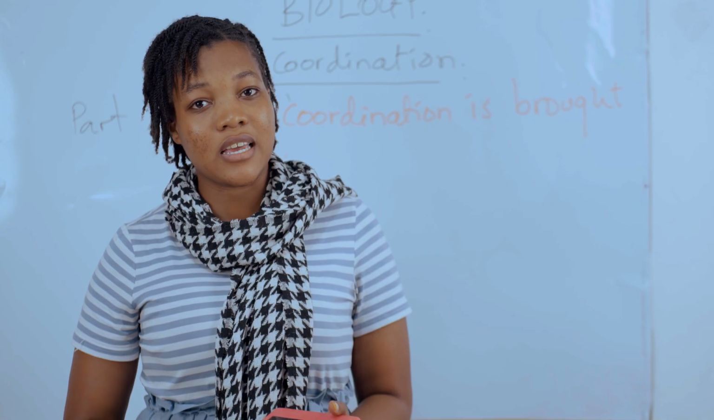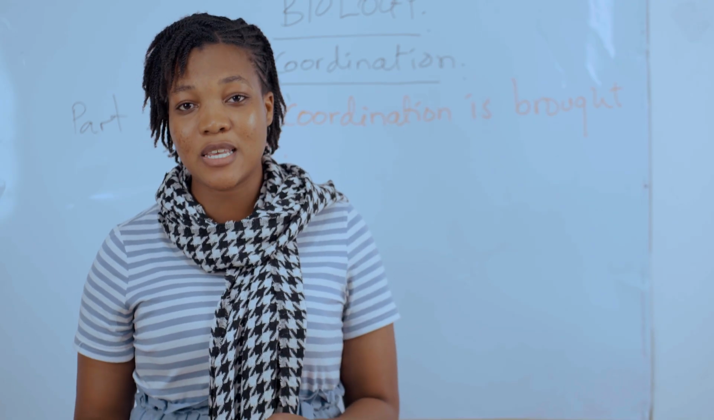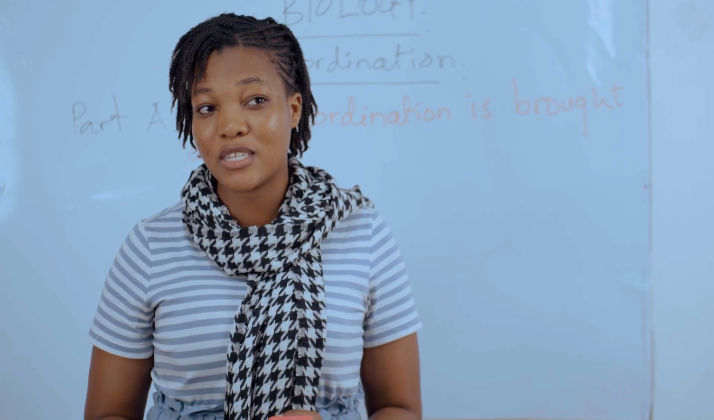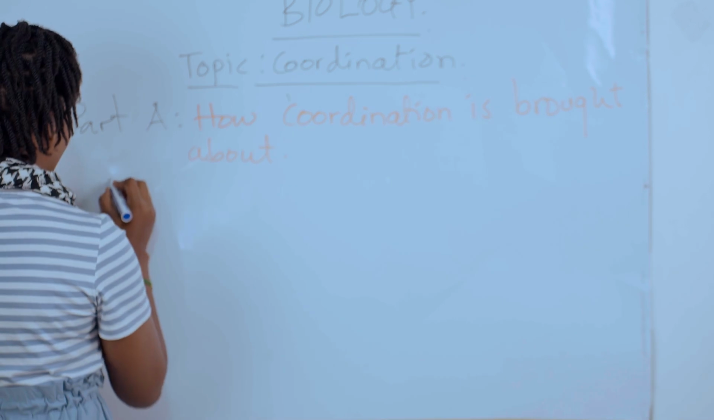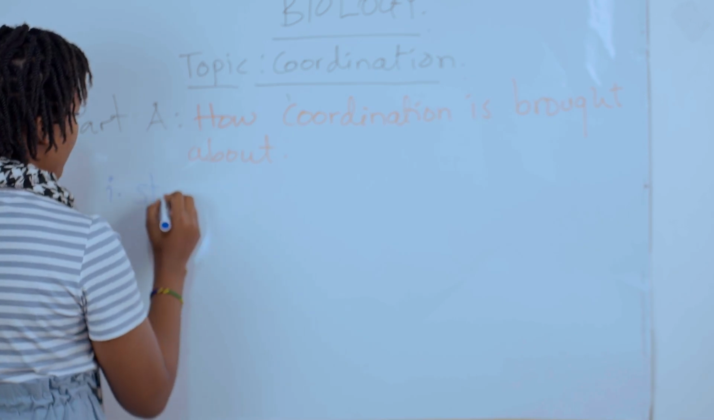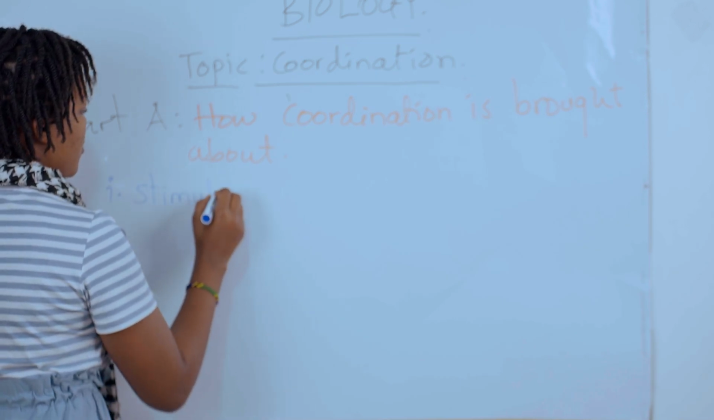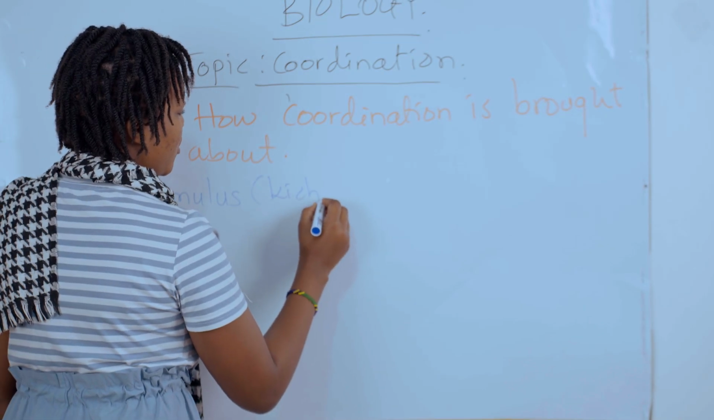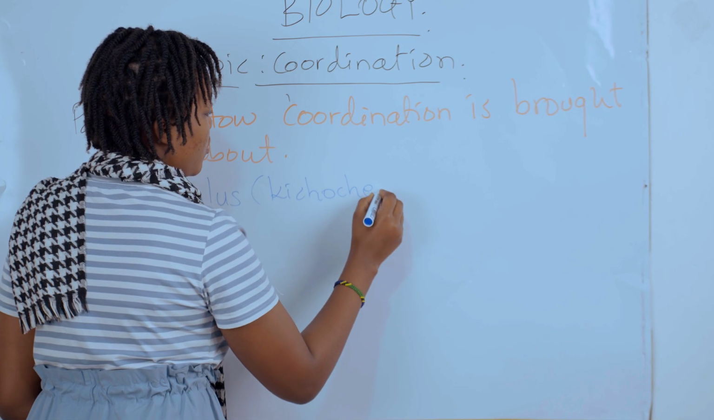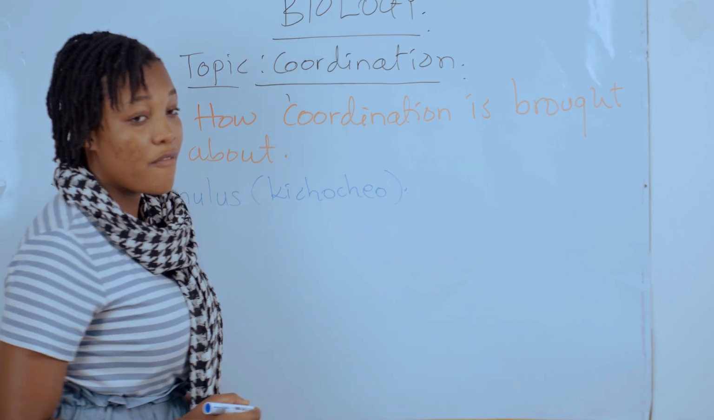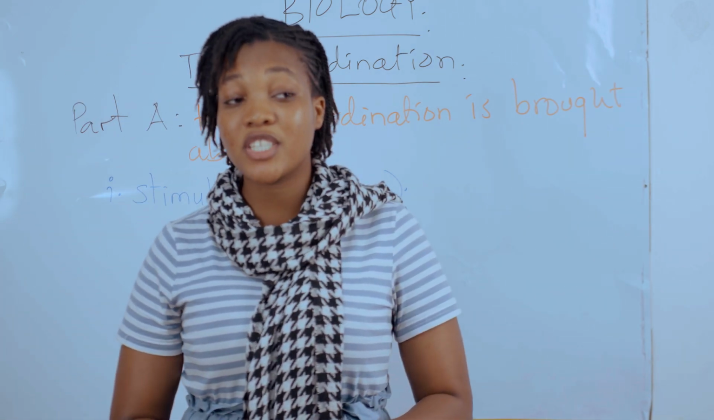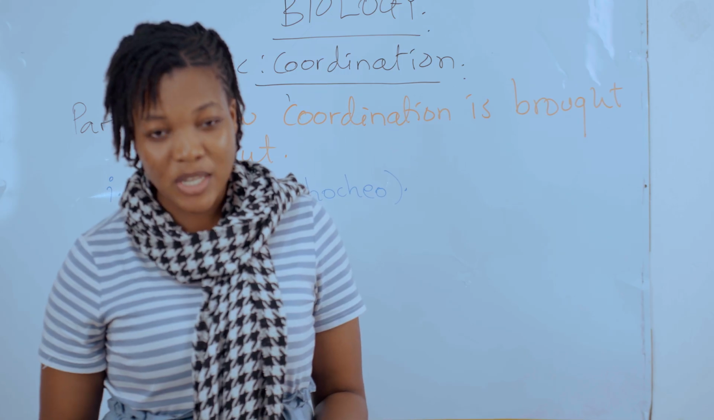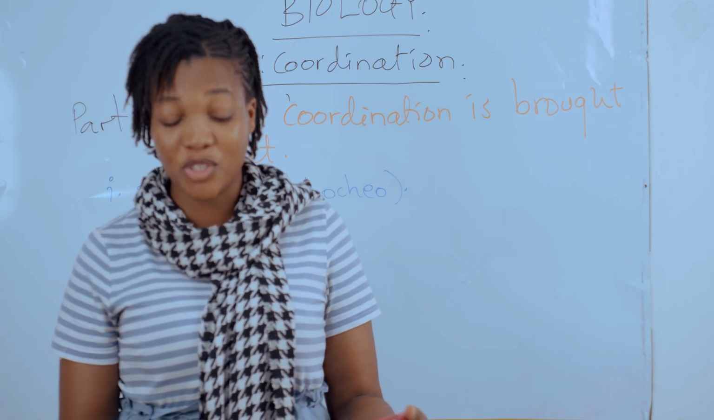So the first thing ili coordination iweze kutokea ni stimulus. There should be a stimulus. Stimulus ni kama kichocheo. This is the very first thing. Ili coordination iweze kutokea lazima pawe na stimulus. So now what is stimulus? Nini maana ya kichocheo?